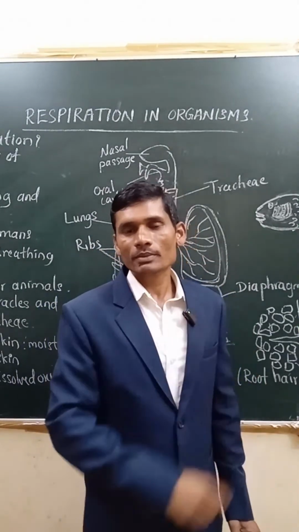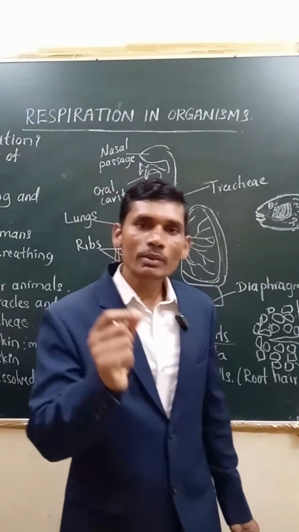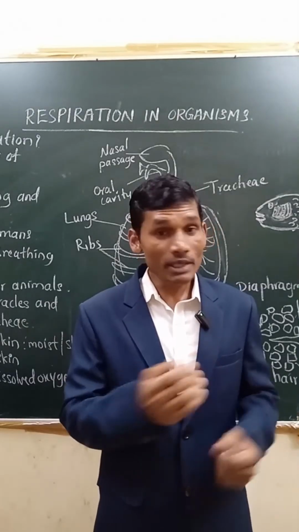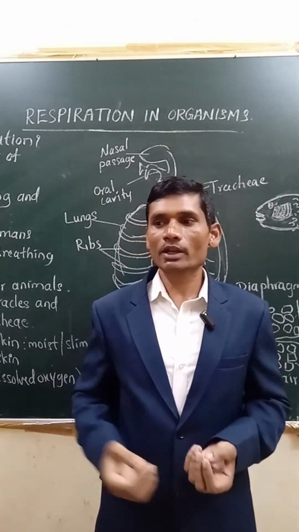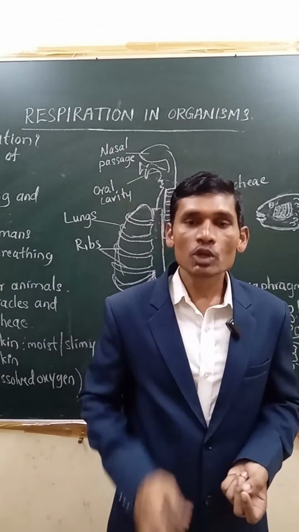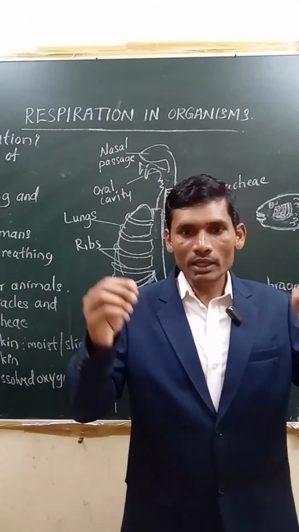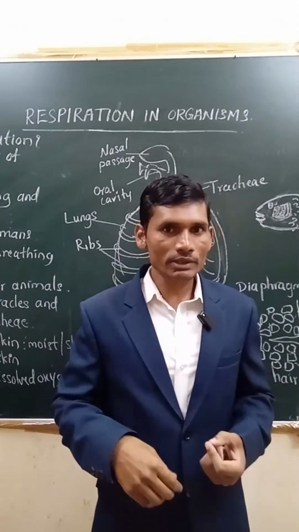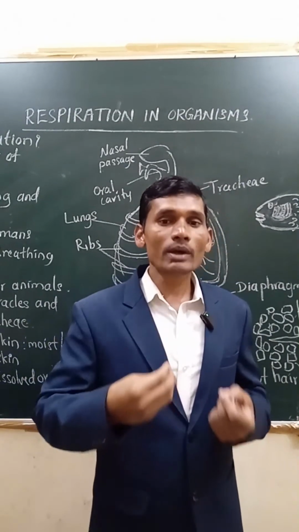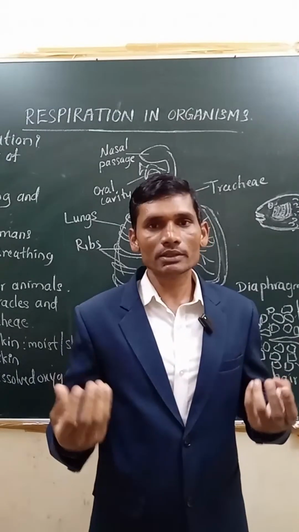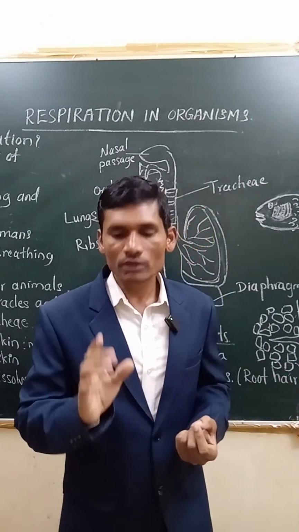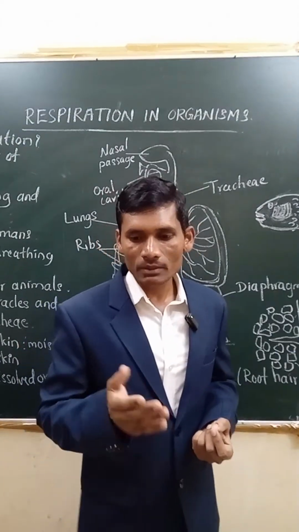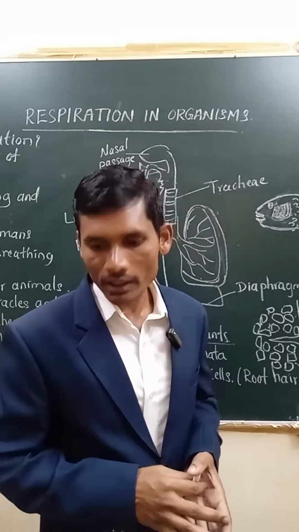See, one type of respiration we call aerobic respiration. Aerobic respiration means in presence of oxygen. We all are breathing, right? Without oxygen, we cannot survive even for a minute. So that is how we are breathing. We need oxygen. When we are taking in oxygen, in presence of oxygen, our energy is being released. So this type of respiration we call aerobic respiration. Aerobic respiration means it takes place in presence of oxygen, right?